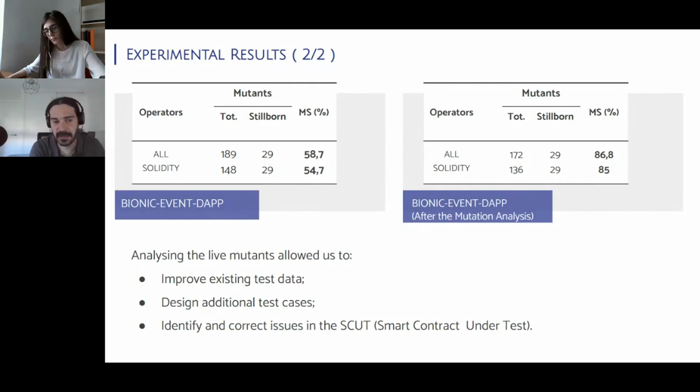I was a bit surprised when reading the paper that there was such a lack of this within the blockchain world, where usually you are building safe transactions on top of that. It was quite surprising that with the mutation operators based on Solidity, you were able to find such a big gap of things that could be fixed within those tests.